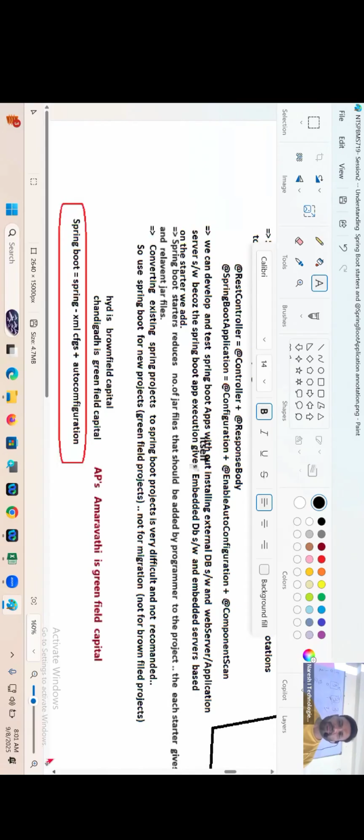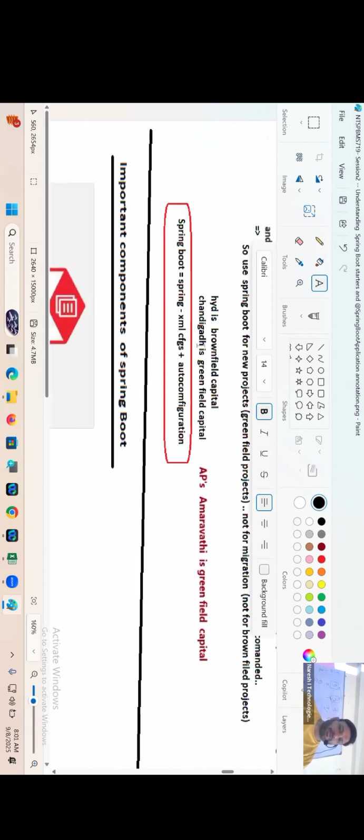That's good. Hyderabad is a brownfield capital. Chandigarh is what? Greenfield capital.